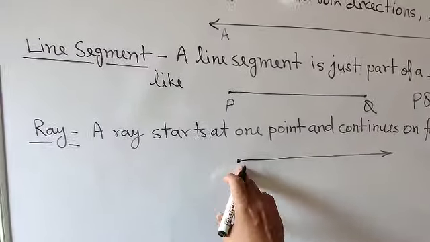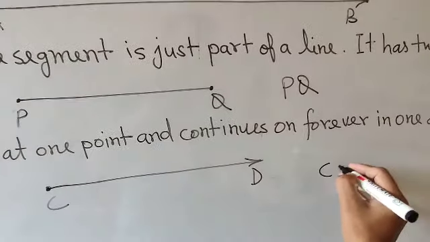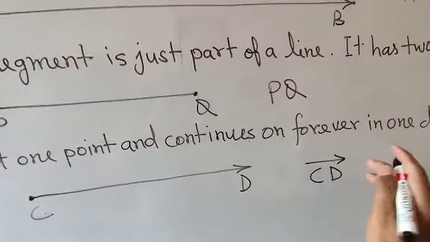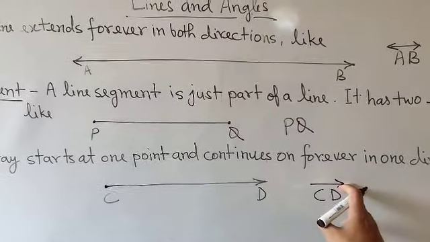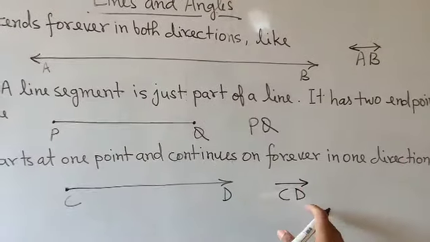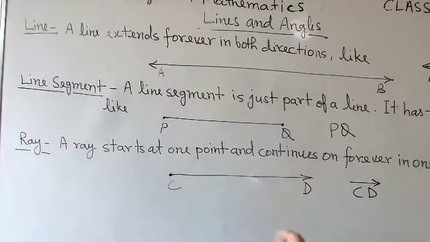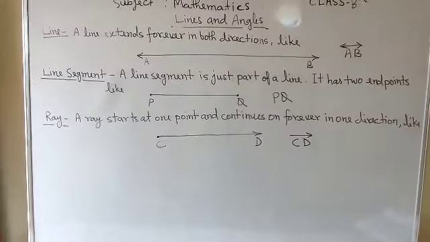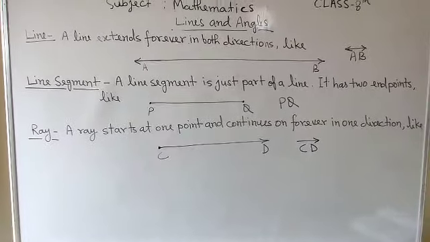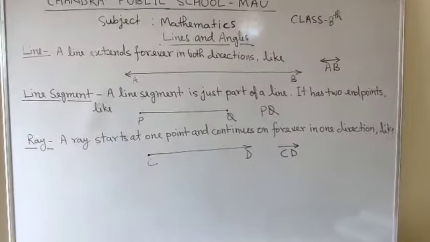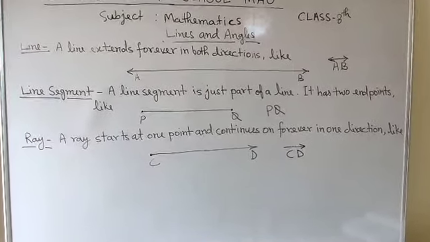Here how will you represent the ray? Suppose it is C and D, then you write it like this, CD, and this arrow shows that point C is fixed here and D is going up to infinity. So again for the ray you can't find the length, the reason being that it is going to infinity in one of the directions. So that is the line segment and ray. Students, kindly note down the definitions of line segment and ray.